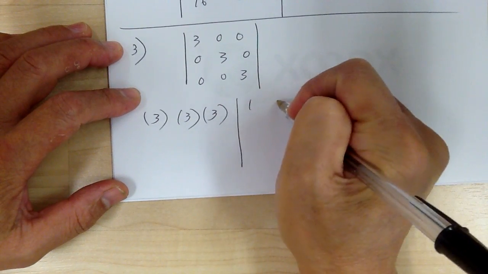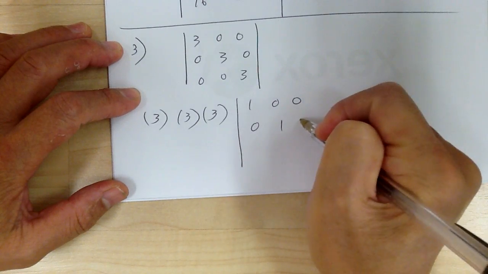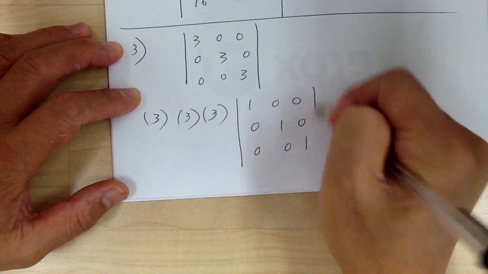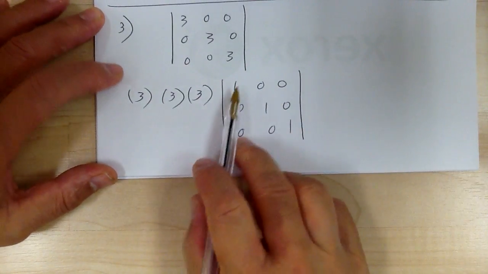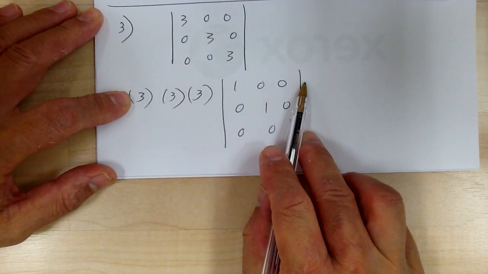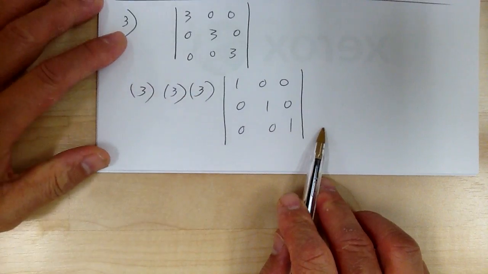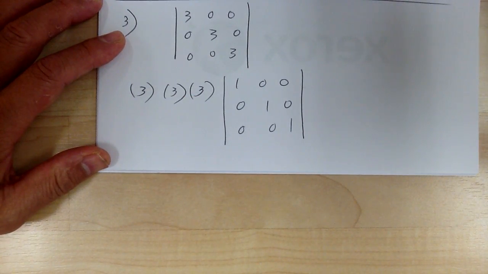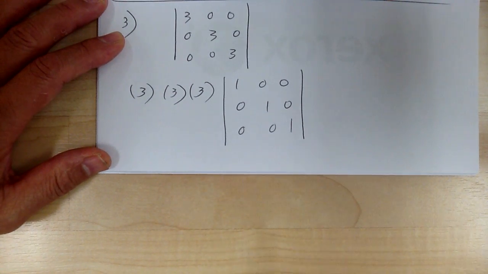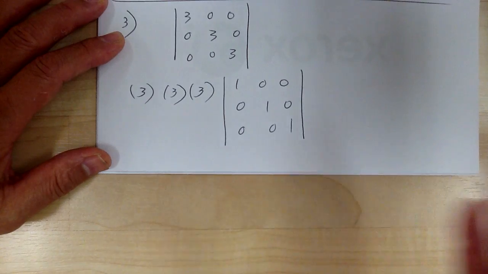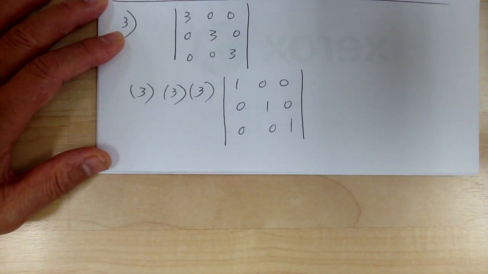So this becomes 1, 0, 0, 0, 1, 0, 0, 0, 1. Remember, for determinants, you only factor one row at a time or one column at a time. For matrix, you have to factor out every single entry at the same time.